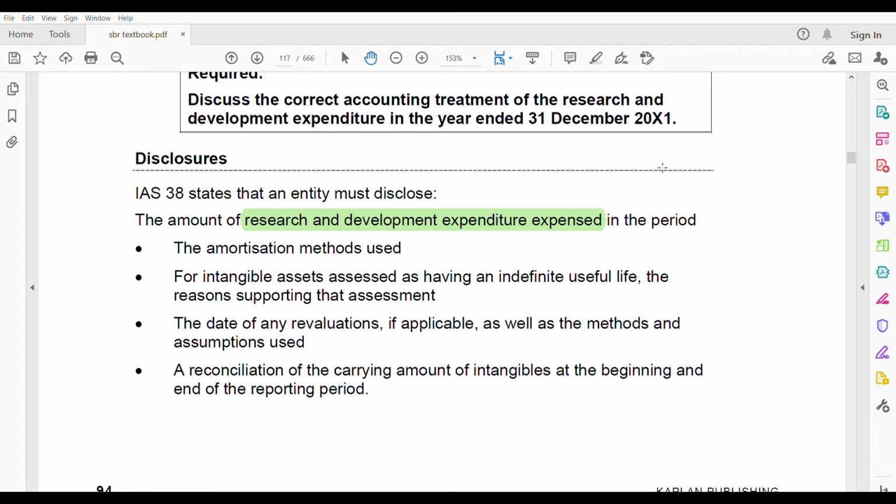Why did they start with research and development expenditure only? This is an area where most of the people try to show their research expenditure as an intangible asset. They can manipulate the areas where they prepare the financial statements.